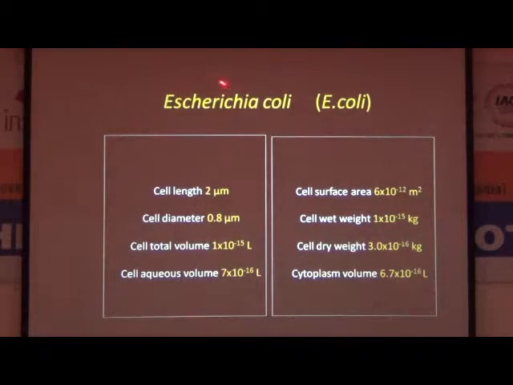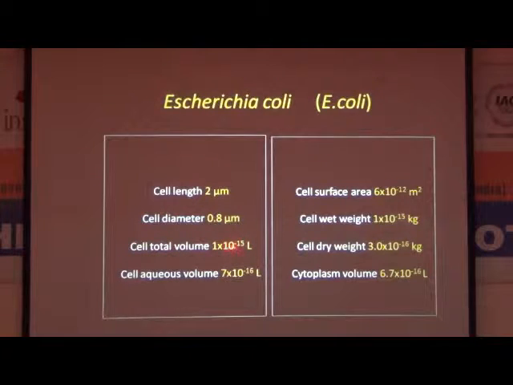Next. If you see the Janma Kundali of E. coli, the cell length is 2 micrometer. At the end of this lecture I am going to show one movie, where you can see what is happening inside the cell. What is the size of an E. coli cell? 2 micrometer. Cell diameter 0.8 micrometer.